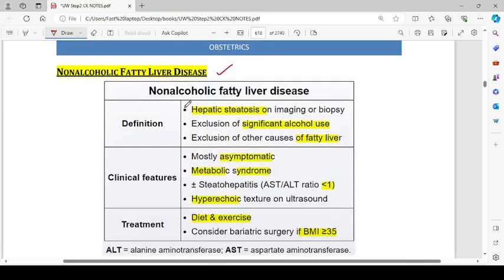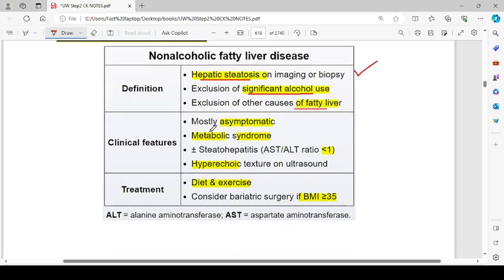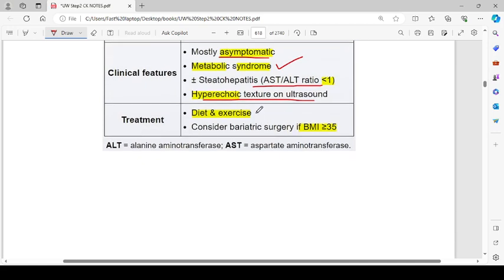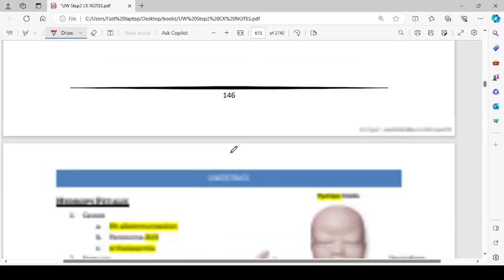Non-alcoholic fatty liver disease. The definition is hepatic steatosis on imaging or biopsy, exclusion of significant alcohol use, and exclusion of other causes of fatty liver. Clinically, most people with non-alcoholic fatty liver disease are asymptomatic. It is associated with metabolic syndrome. With or without steatohepatitis, the AST to ALT ratio will be less than 1, and a hyperechoic texture will be seen on ultrasound. Treatment is diet and exercise, and consider bariatric surgery if the BMI is more than 35.